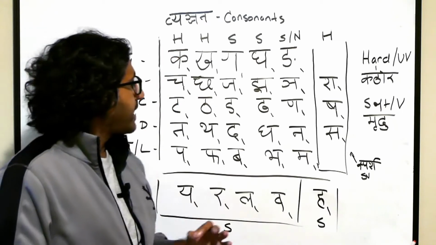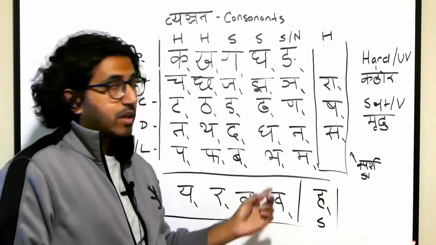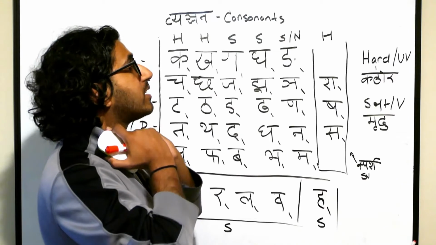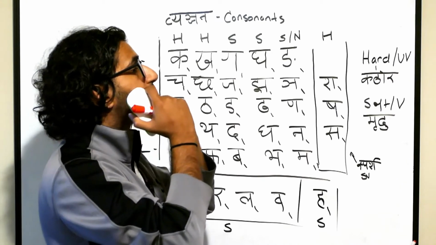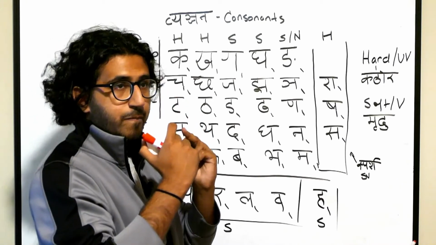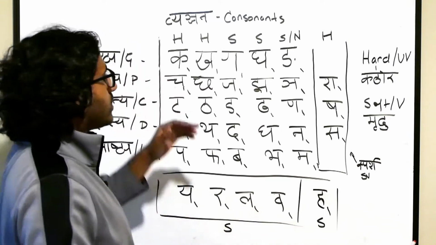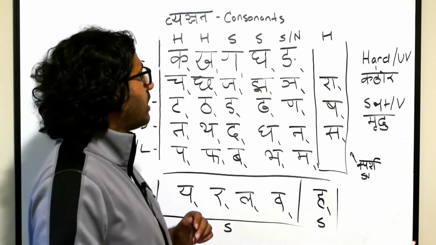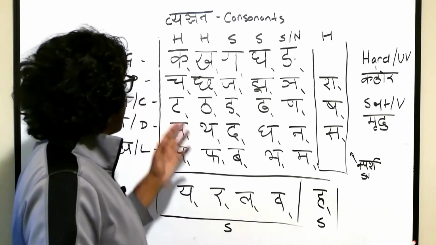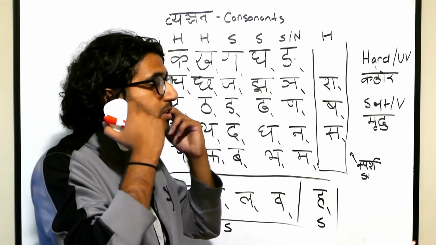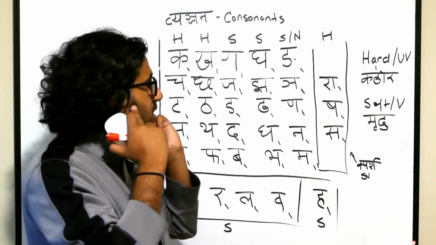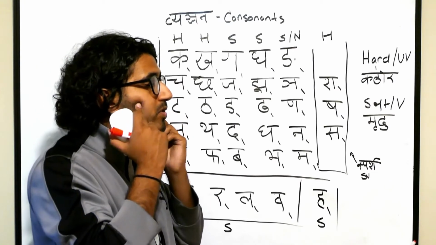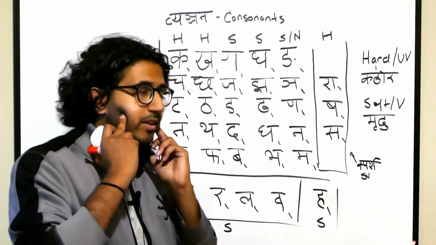Now, keep in mind as we go down these rows, you're moving from the pronunciation at the back, the gutturals, all the way to the front, to the lips. So for the gutturals, the pronunciation is back here: ka, kha, ga, gha, nga. And you're moving up towards the palatals: cha, chha, ja, jha, nya. It's going towards the soft, hard palate in that area.